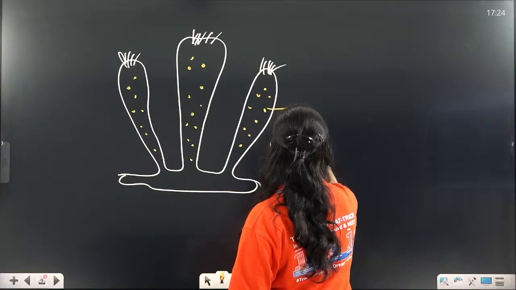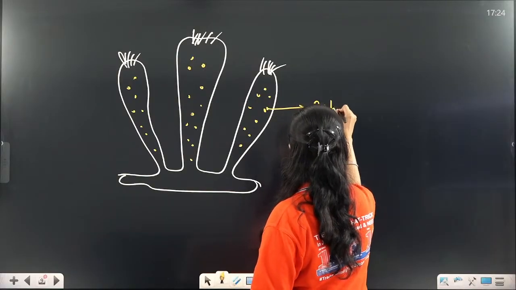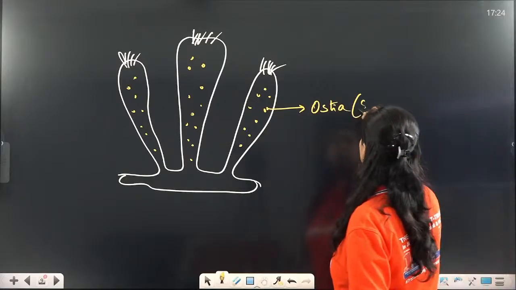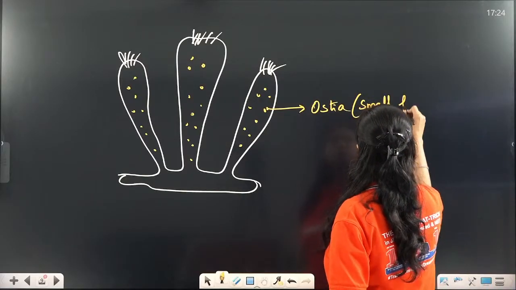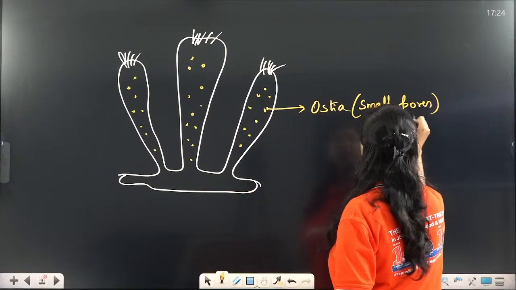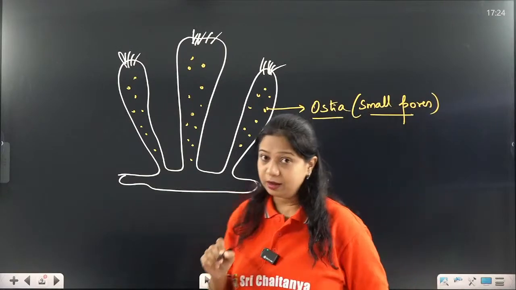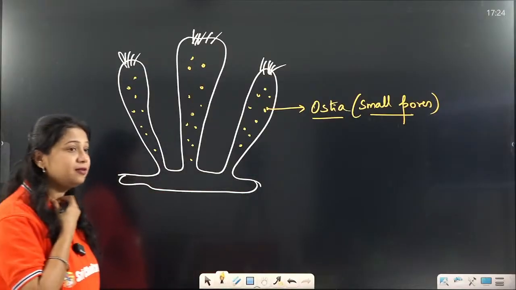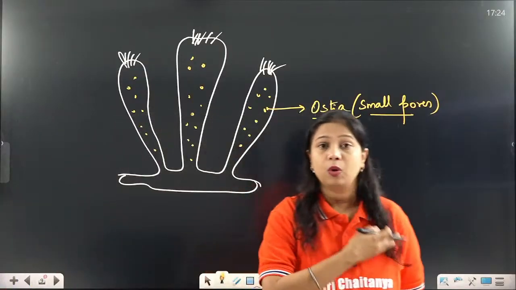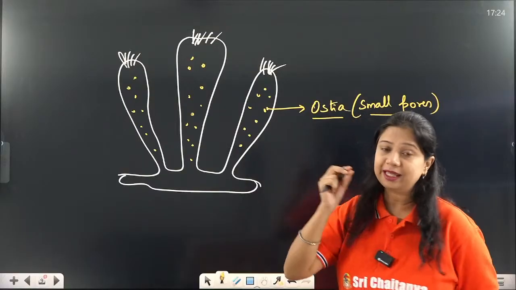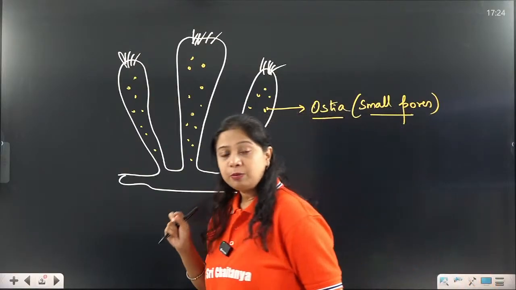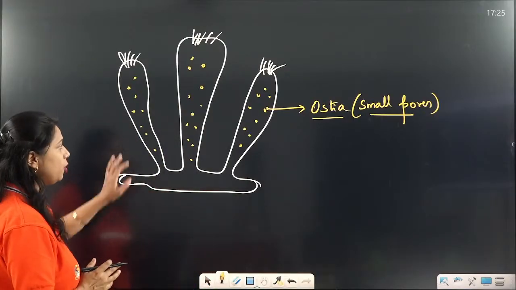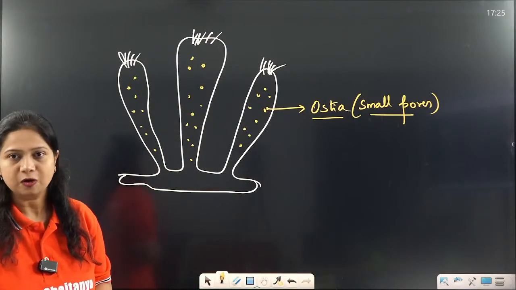These small pores are called ostia. I am very sure you remember the meaning of pores because we have studied it earlier also. The word meaning of pores is holes or apertures. So the simple pores present throughout the body are called ostia.